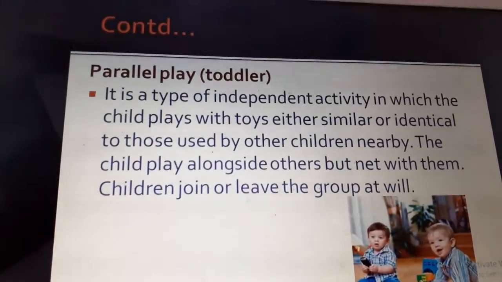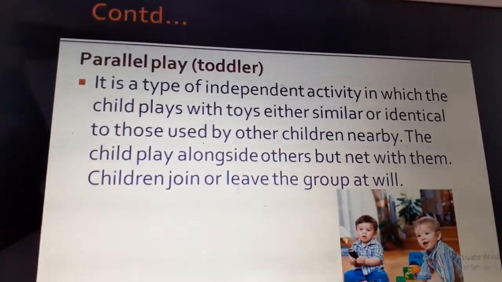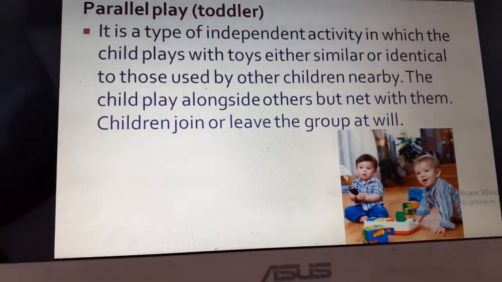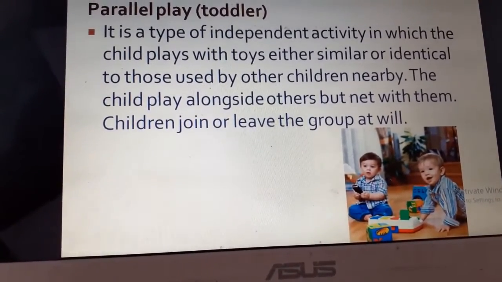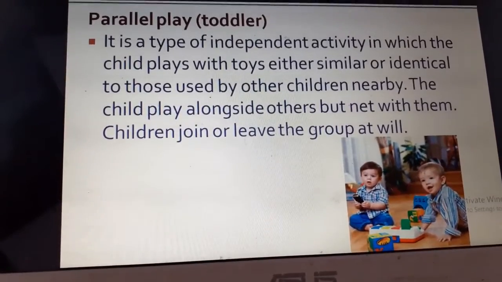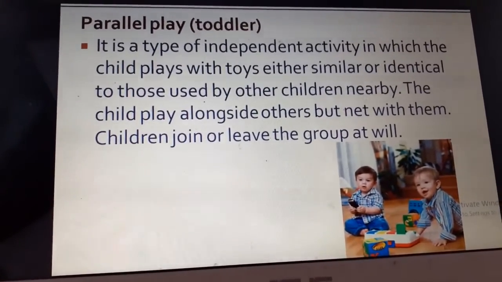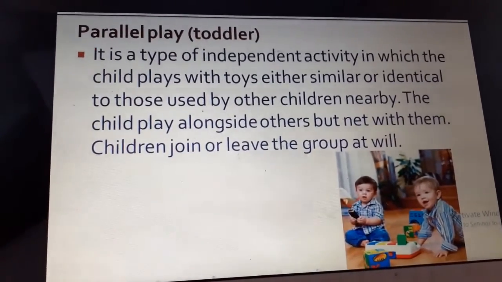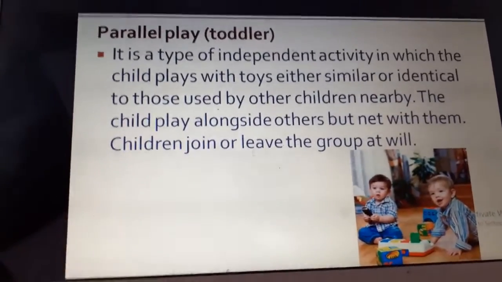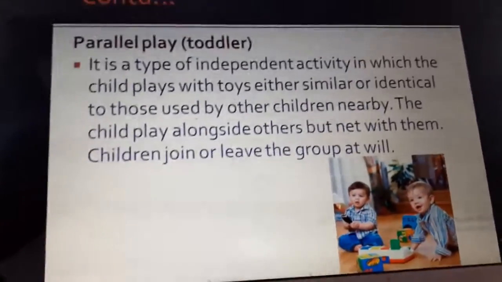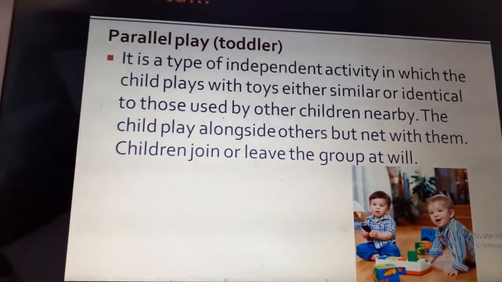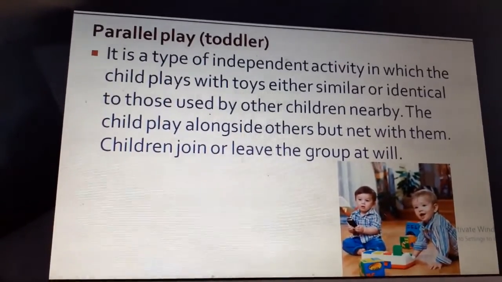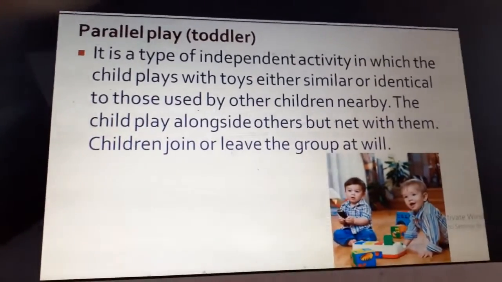Next one is parallel play seen in toddlers. This is a type of independent activity where the play is more parallel. As you can see, those two children are sitting parallelly next to each other, but they are not sharing their toys. They just sit alongside, but they do not mingle with each other. They play parallelly, but they can leave their group at will. For example, if this child is not interested and wants to sleep, they can leave the group and go to sleep. So that is what is called parallel play. It is an activity where they sit alongside, but they do not share thoughts or toys.